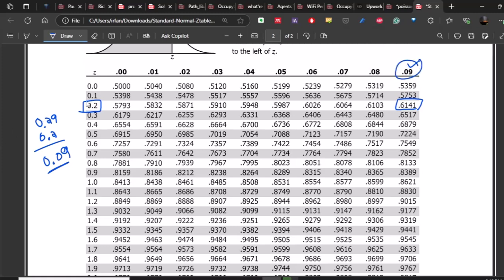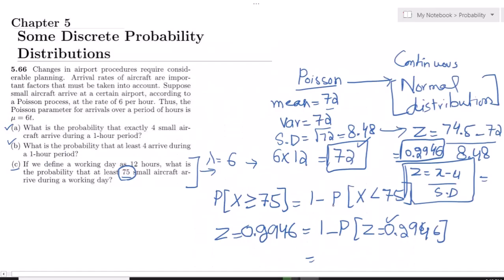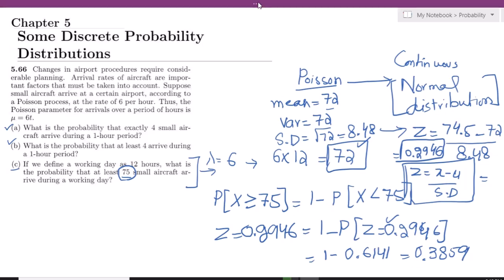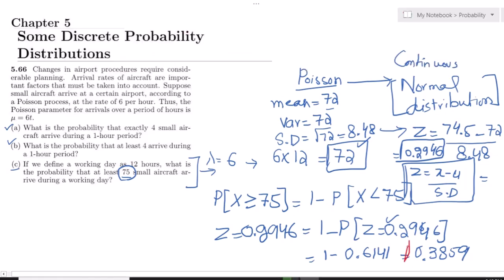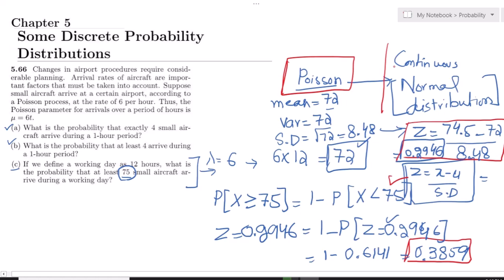So 0.6141. Let me write it: 1 minus 0.6141. After subtracting the value from 1, we will get the answer, and the answer would be 0.3859. That is basically the solution we wanted to find here, the solution of our question, in which we have used the z-score by using this formula, and we have moved from the Poisson to the continuous normal distribution.